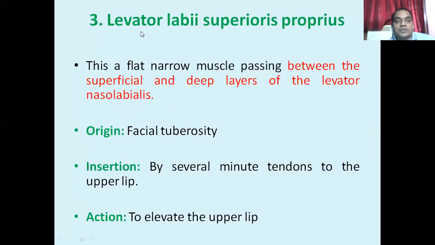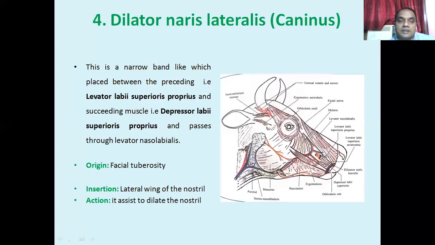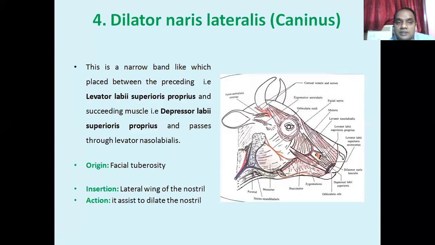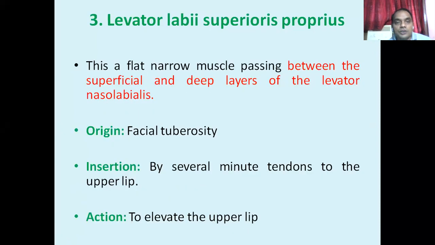Between the superficial and the deep division, you will find the levator labii superioris proprius and the dilator naris lateralis. This levator labii superioris is a flat narrow muscle passing between the superficial and the deep layer.